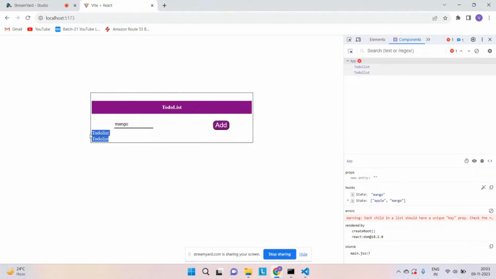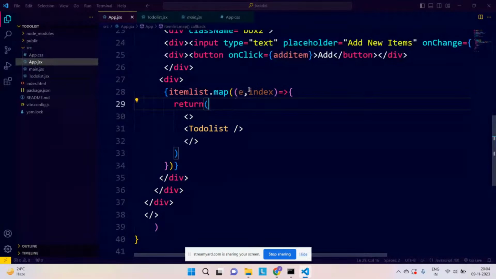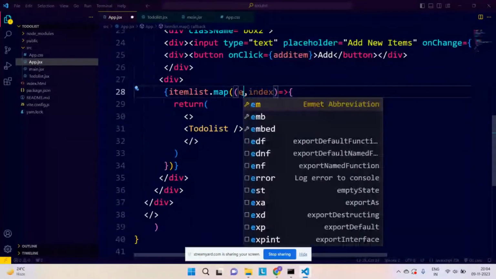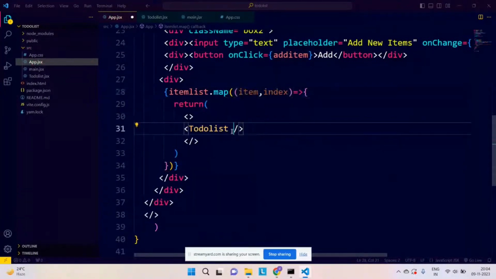I need to change it. I need to make it dynamic. But I want to show you, see over here in my hooks, I'm getting 0 colon apple, 1 colon mango, which is what my array is by default having as indexes. Okay. If you know JavaScript, you know this thing. Very simple. Correct. So I want to use these indexes. The second argument in my map is index, and the first argument is, let's give it a proper name, item only.